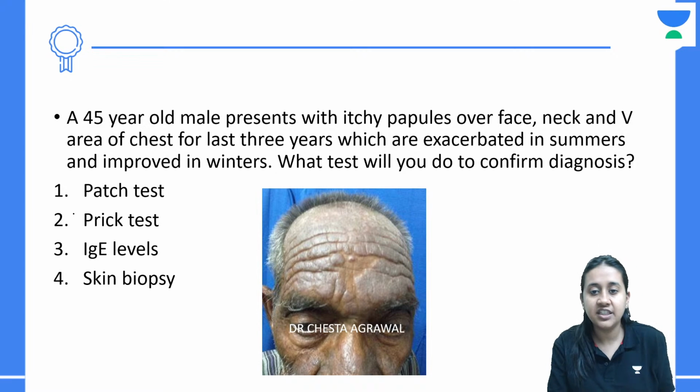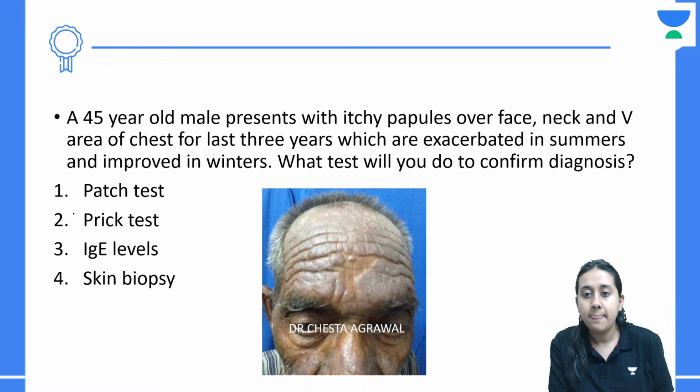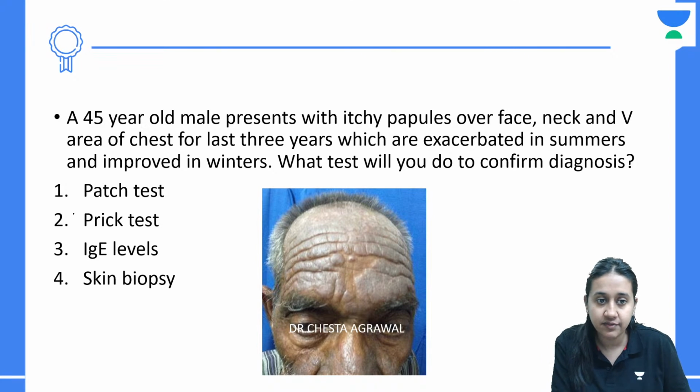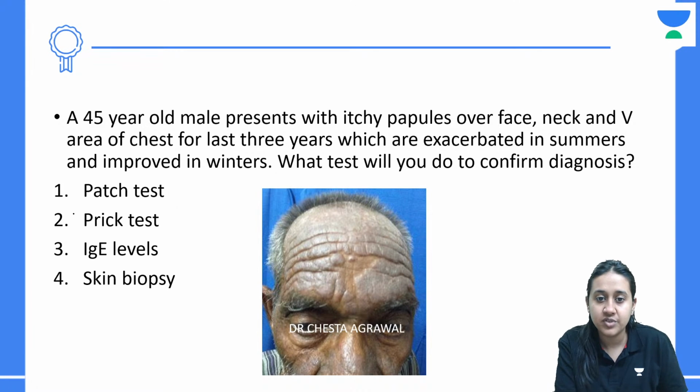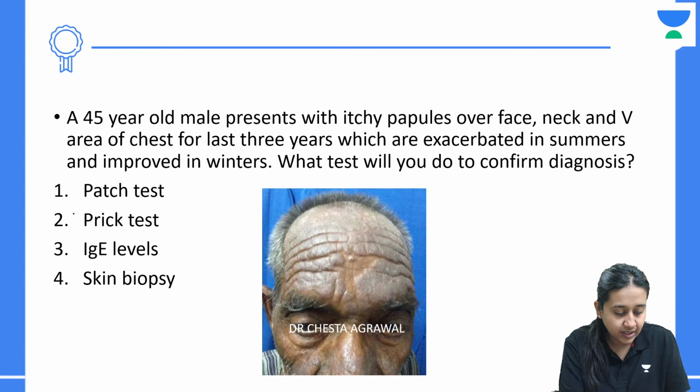A 45-year-old male with history of itching, papules over the face, neck, V area of the chest for last 3 years, which were exacerbated in the summer and improve in winter. What test will you do to confirm the diagnosis? Anyone?